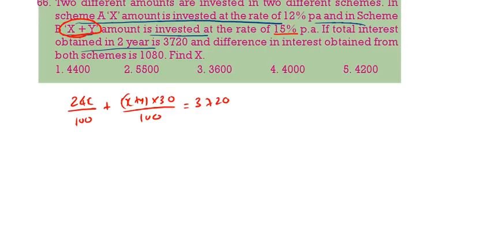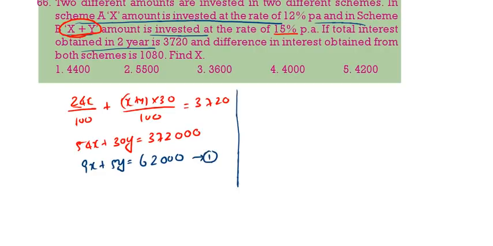Now, if you do the simplification, this is 24x, this is 30x, that is 54x plus 30y is equal to 372000. We can do simplification with 6. 9x plus 5y is equal to 62,000. This is equation 1.